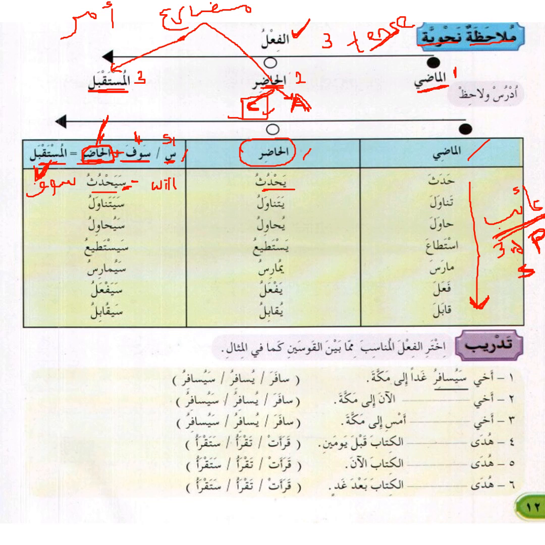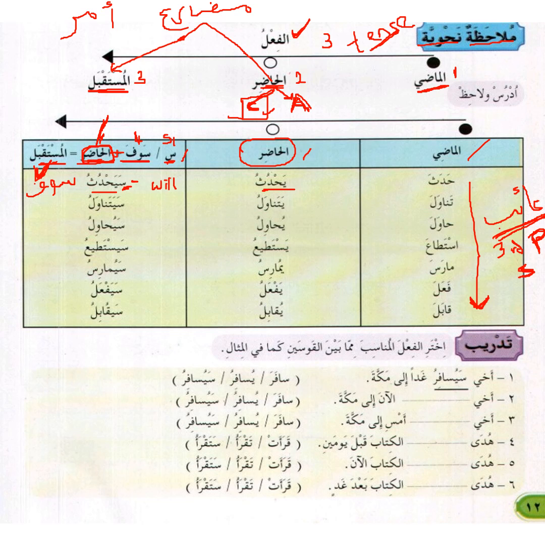So tanawala, he consumed. Yatanawalu, he is consuming. So sayatanawalu, he is going to consume, or he will consume, or sawfa yatanawalu. So hawala, he tried. Yuhawilu, he tries, or he is trying. So sayuhawilu, he will try.